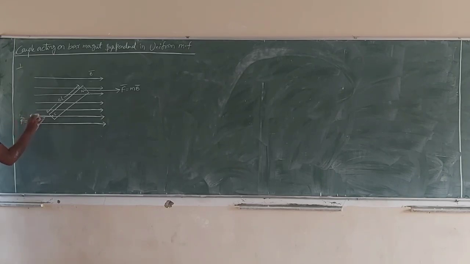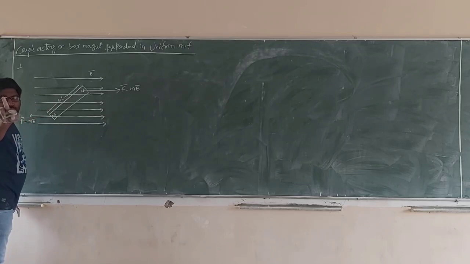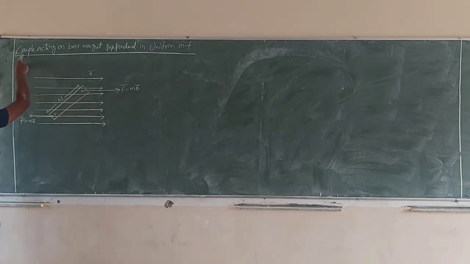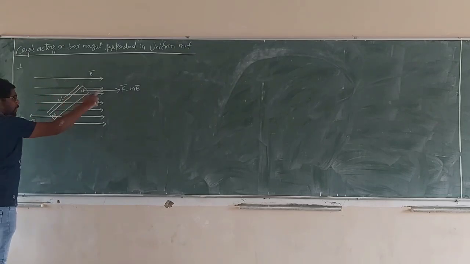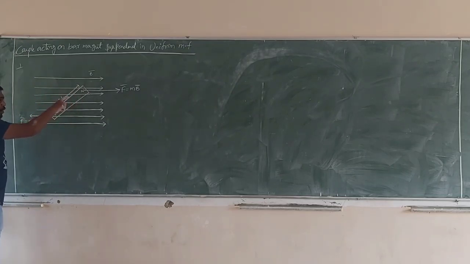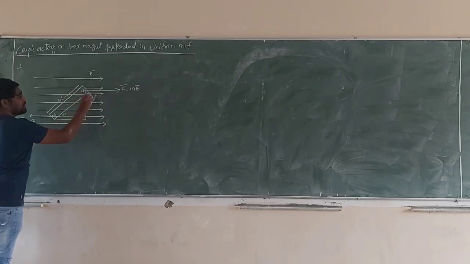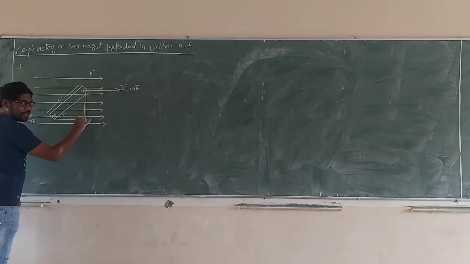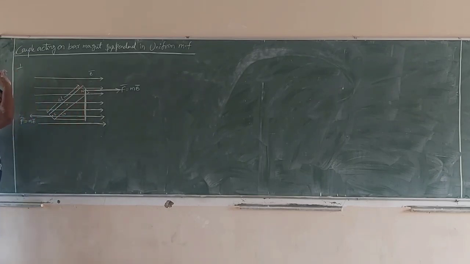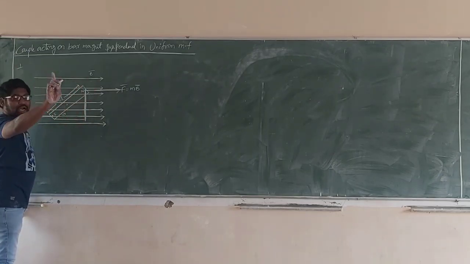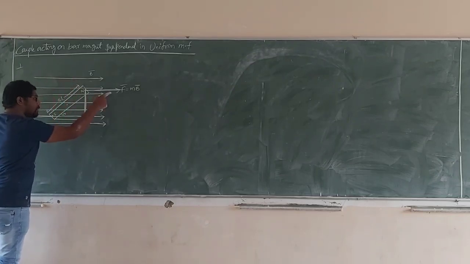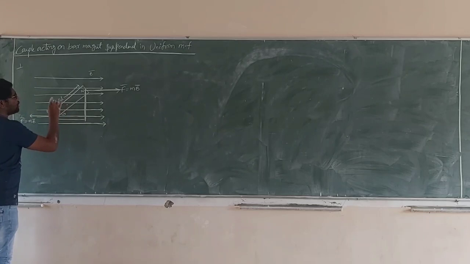These two equal and opposite forces produce a couple on the bar magnet when it is suspended in a uniform magnetic field, making an angle theta. Now this is the force, and this is the perpendicular distance. See carefully. The perpendicular distance is taken only for force, not for any other physical quantity. Force times perpendicular distance is called torque.